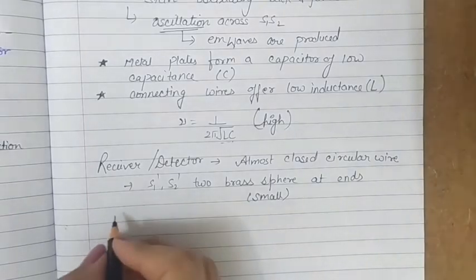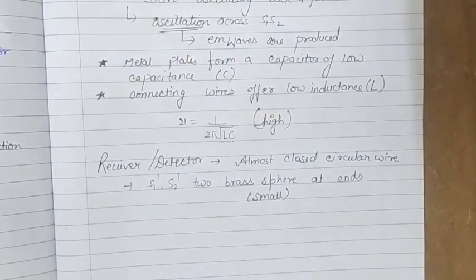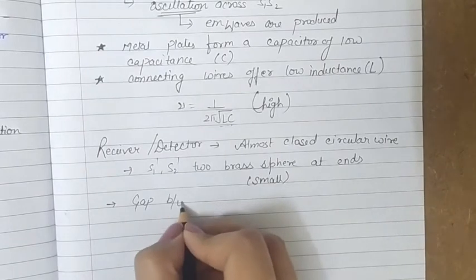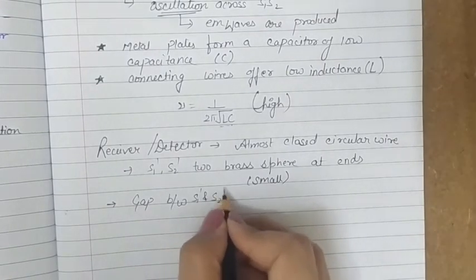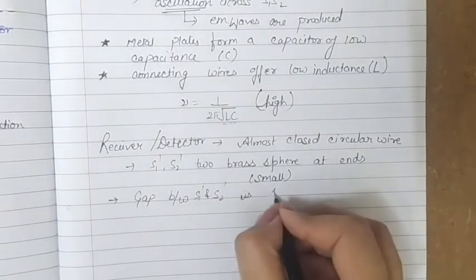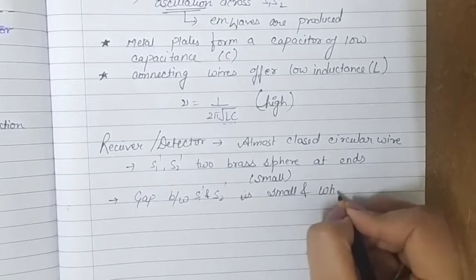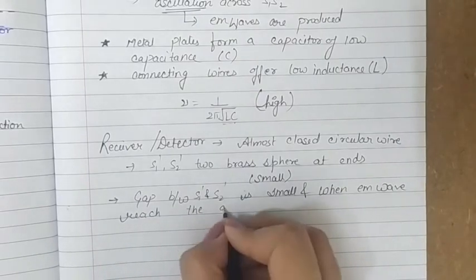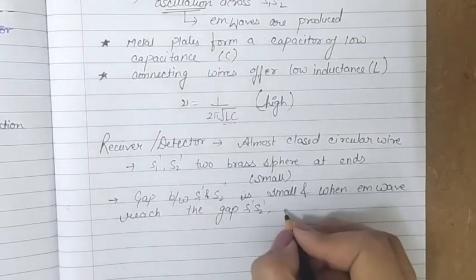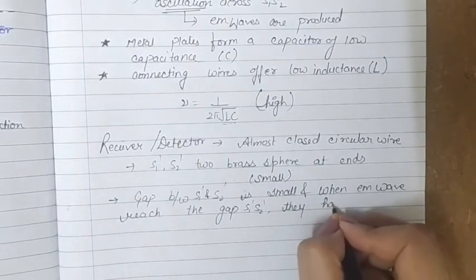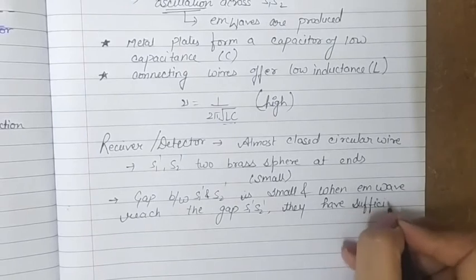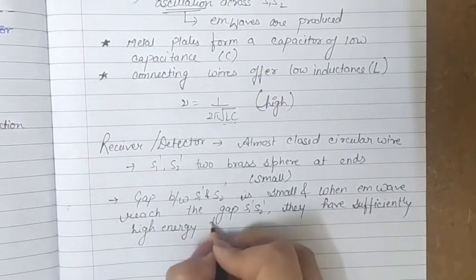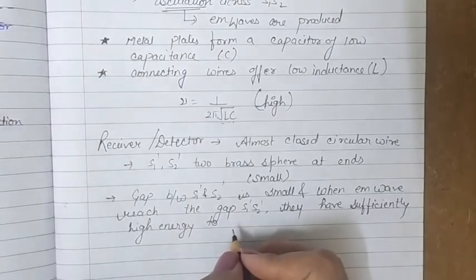Since a high frequency EM wave is approaching the detector, the gap between S1 dash and S2 dash is small, and when the electromagnetic wave reaches the gap S1 dash, S2 dash, the wave has sufficiently high energy to ionize that gap, or to set up a high potential difference across it.